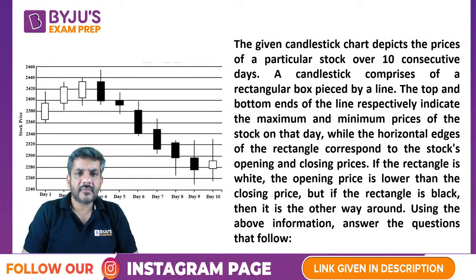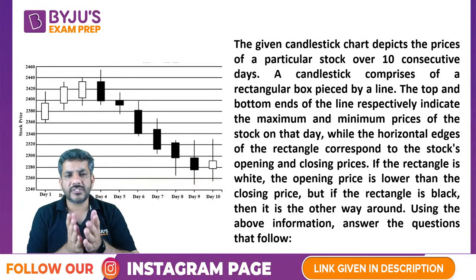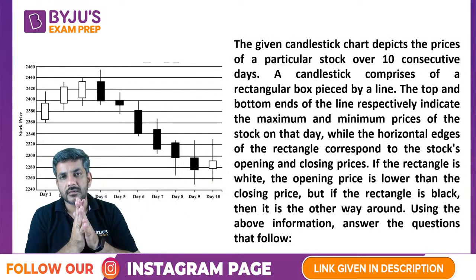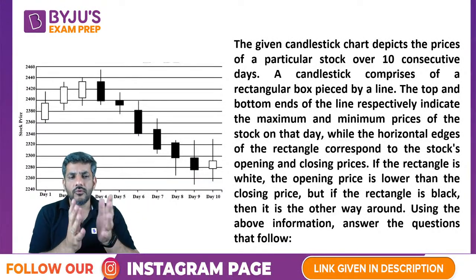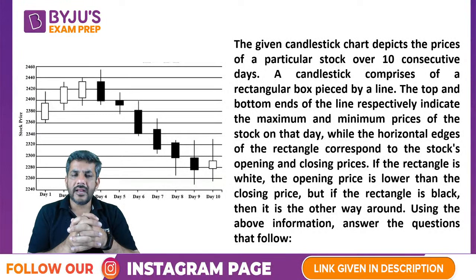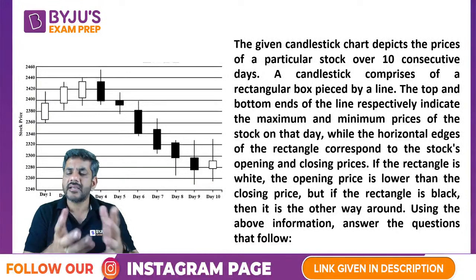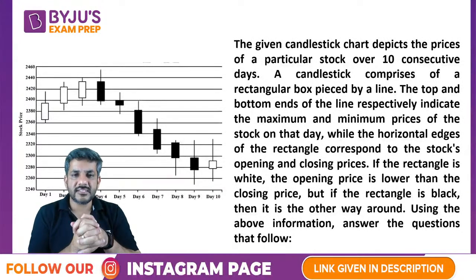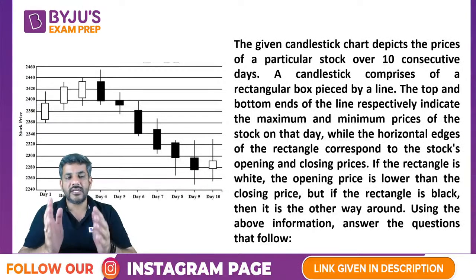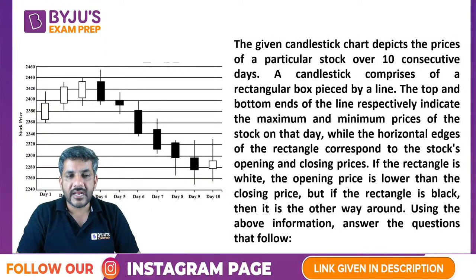Let's read it together. The given candlestick chart, this is called a candlestick chart. There is a possibility that many of you would have seen this candlestick chart in share trading as well, right? Mostly it is used over there only. They call it a candlestick chart, and the information given about it is exactly the same as it is practically there. So it says the given candlestick chart depicts the prices of a particular stock over 10 consecutive days. So day 1, day 2, day 3, day 4, day 5, and so on up to day 10. These are the 10 days for which the candlestick chart is given to you.